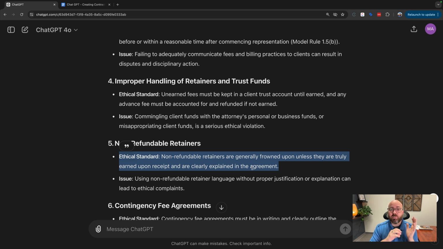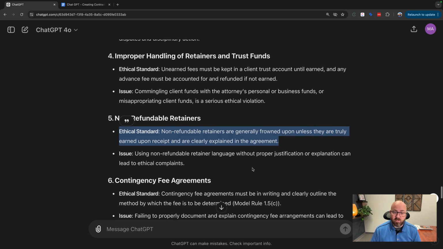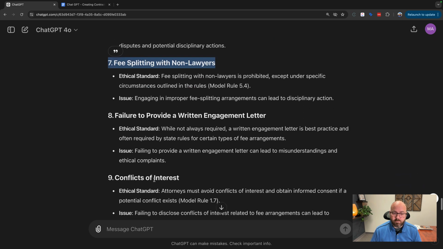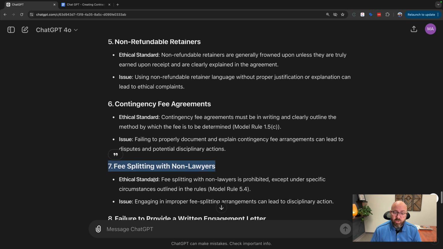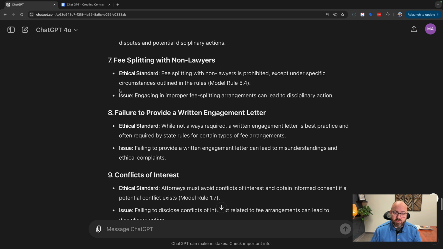Okay, this is an example of me not knowing about something, and so ChatGPT brought something to my attention that was new to me. I have never heard of someone doing a non-refundable retainer, so I'm going to have to ask ChatGPT a little bit more about that. Okay, so let's learn more about fee splitting, let's learn more about non-refundable retainers.